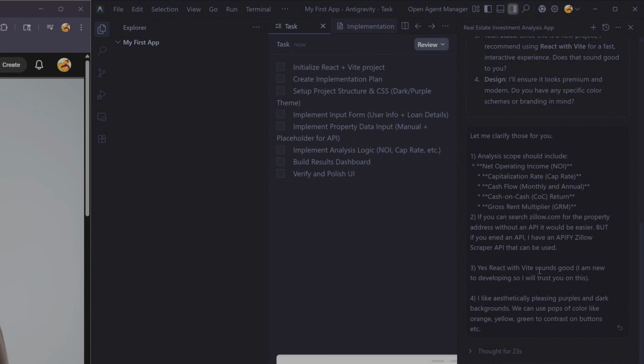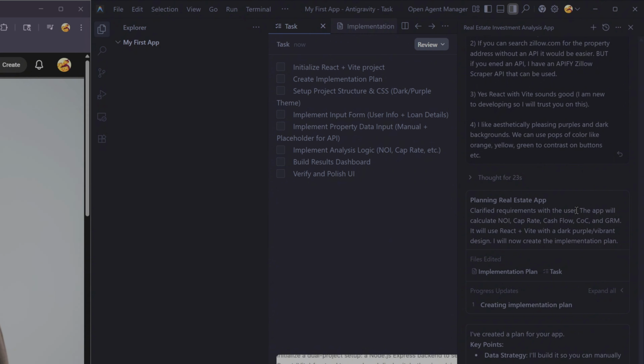For 3, yes, React with Vite sounds good. I'm new to developing, so I will trust you on this. Basically telling Antigravity, I have no clue what I'm doing. Help. Number 4, I like aesthetically pleasing purples and dark backgrounds. Those are my brand colors. We can use pops of color like orange, yellow, and green to contrast on the buttons, etc.